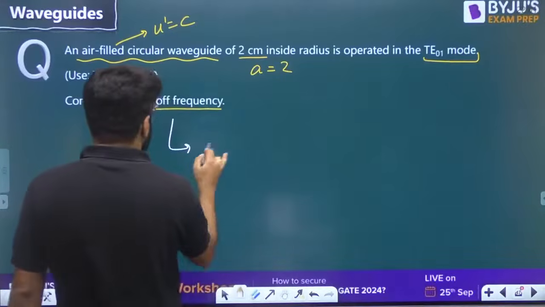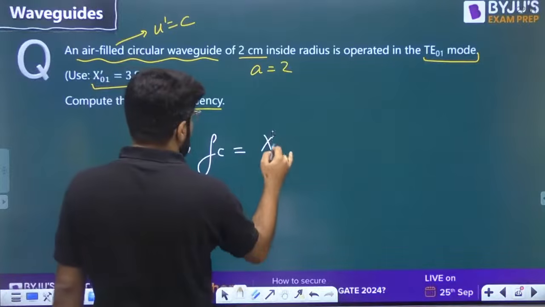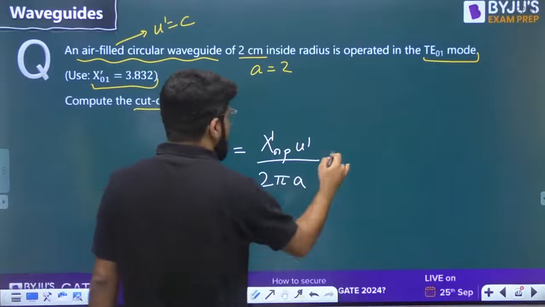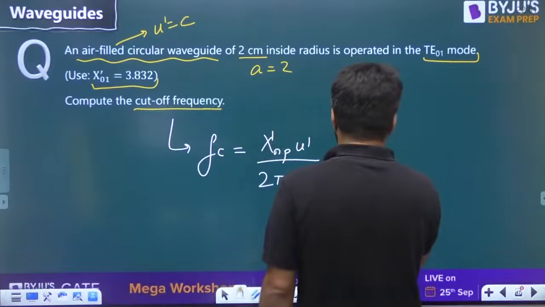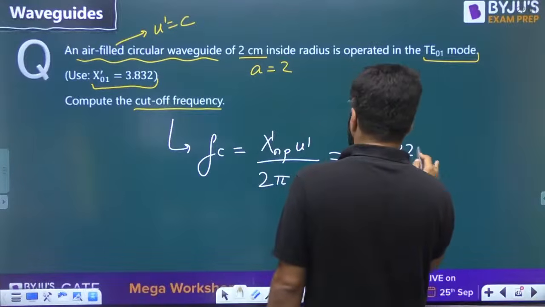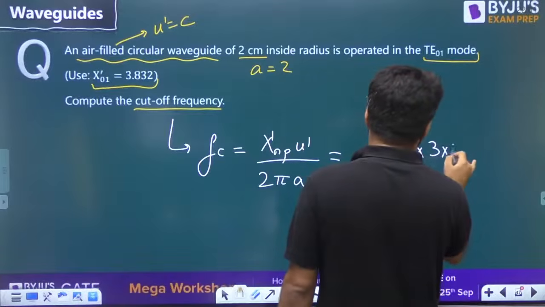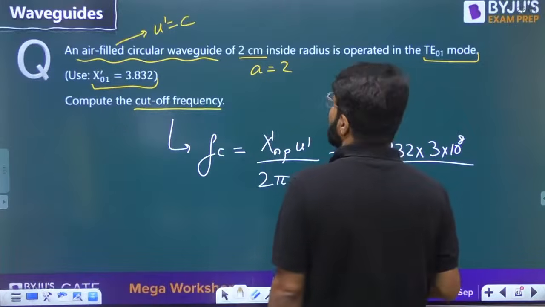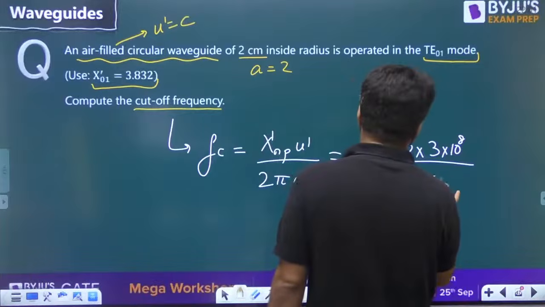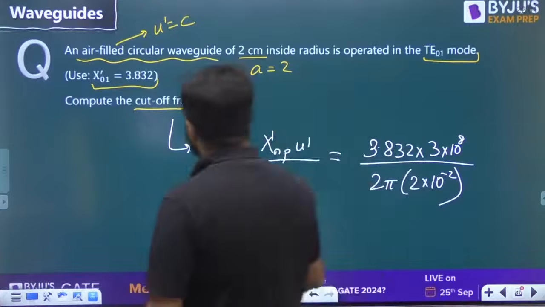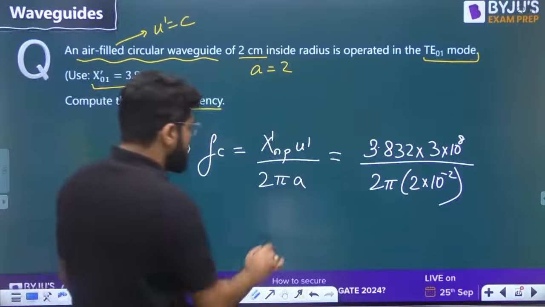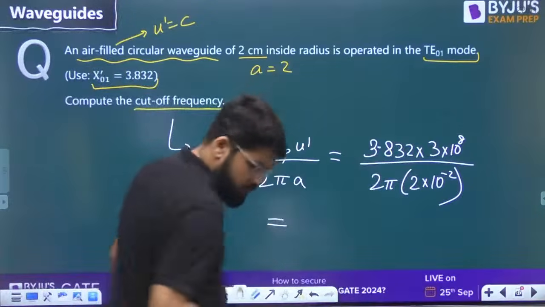So what is the cutoff frequency? It is x dash np u dash divided by 2 pi a. X dash np is given as 3.832 for the given mode. U dash is 3 into 10 power 8 because of the air filled condition, divided by 2 pi a. A is equal to 2 centimeter, that is 2 into 10 raised to the power minus 2.